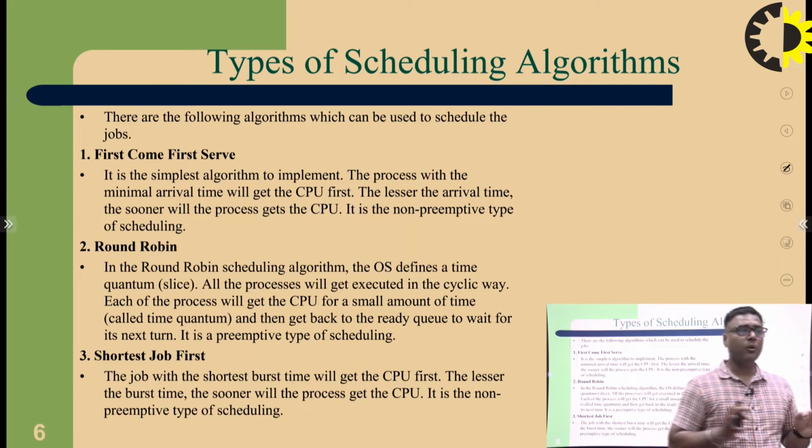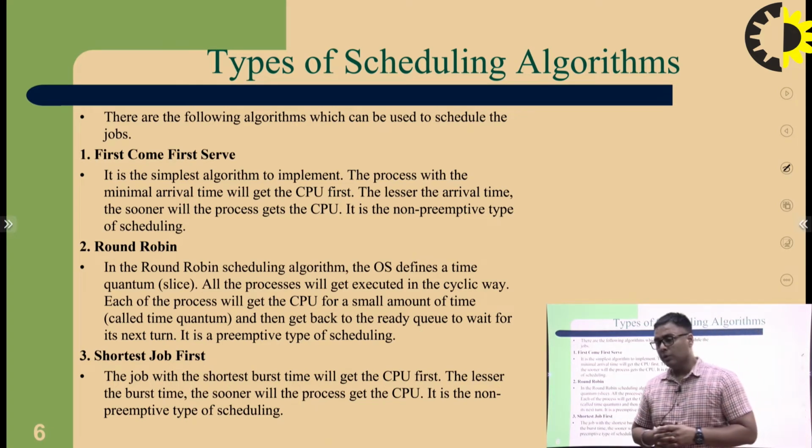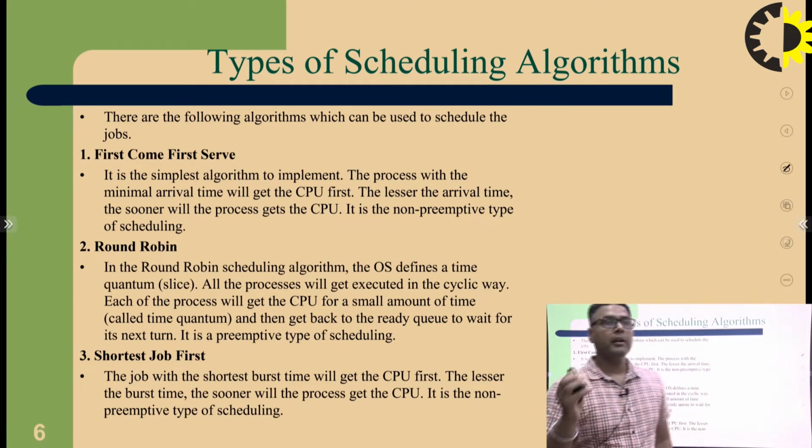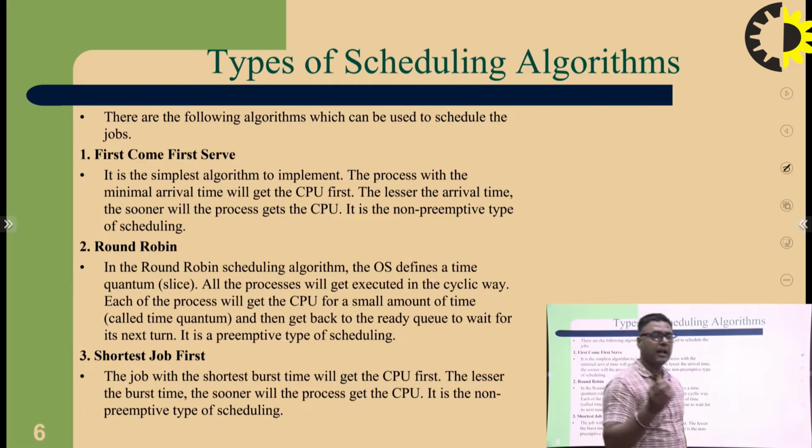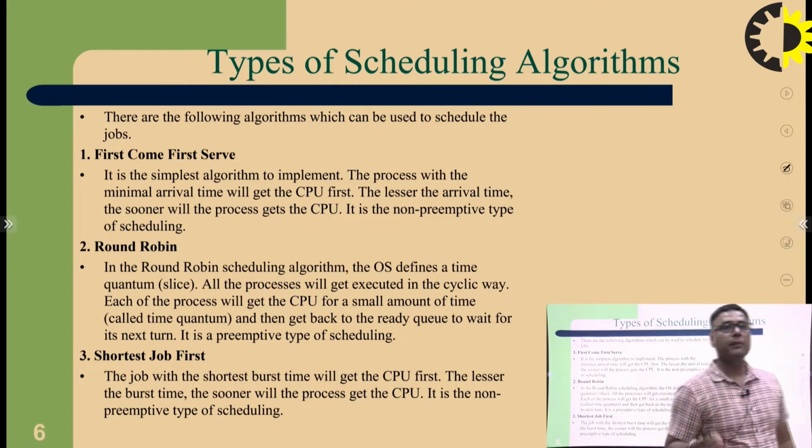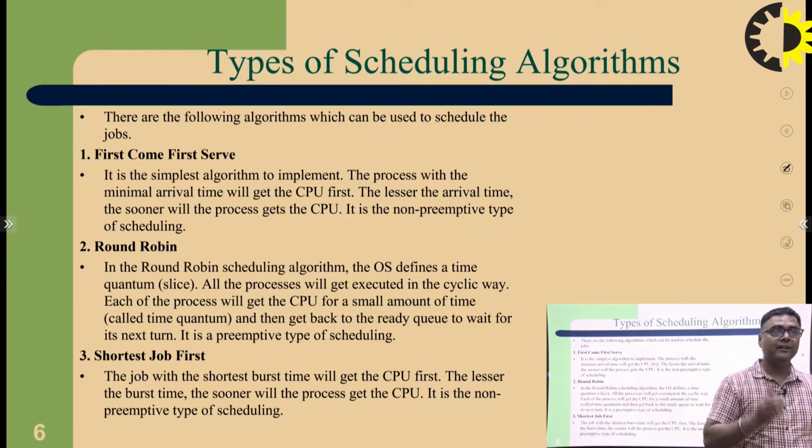In case of round robin, you have to provide a quantum value or quantum time for each process. If the quantum time is 2, 3, 4, or any given value, then when a process enters the CPU, its execution time is 2 minutes, 3 minutes, or 4 minutes, as given in the conditions.